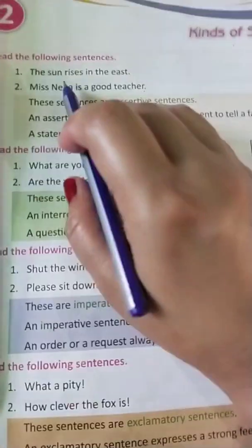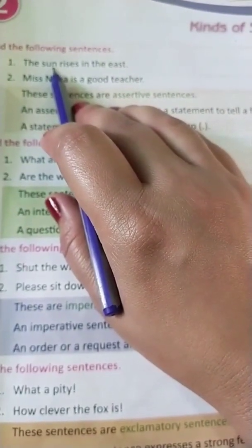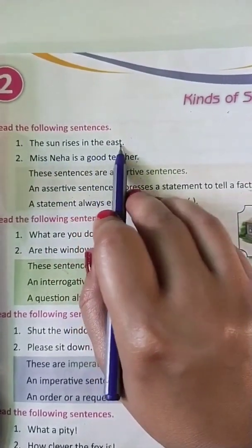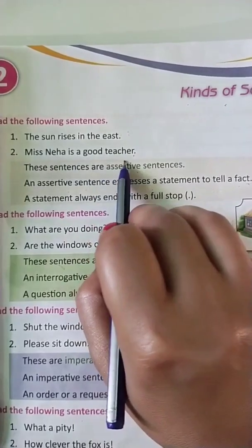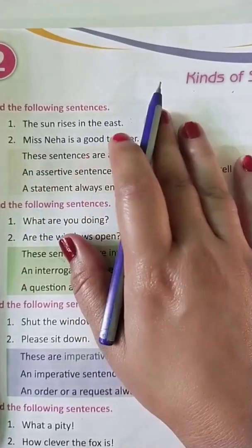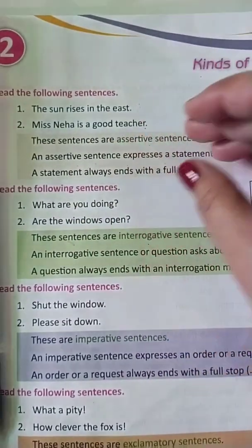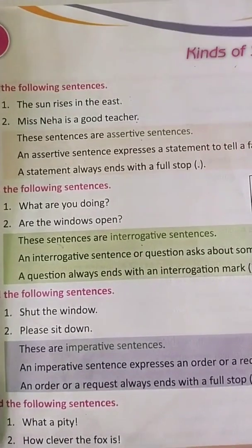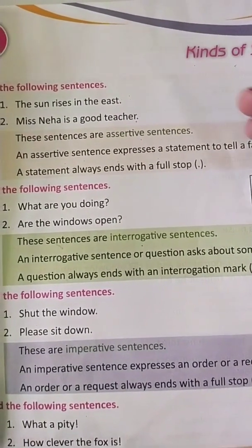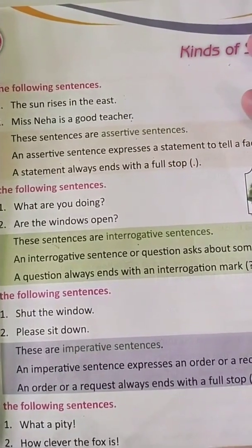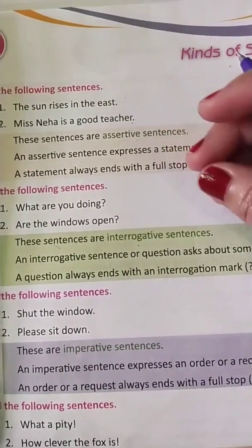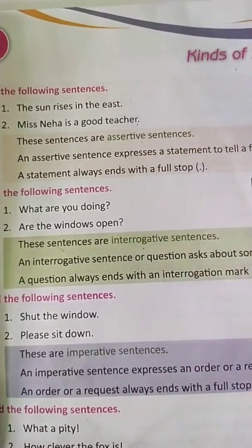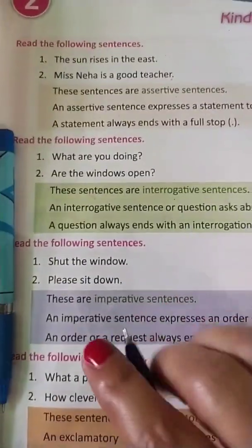More examples are here. The sun rises in the east. Miss Neha is a good teacher. Okay, children, this is a normal statement. What is a statement? Whatever we are speaking normally with our friends is a normal statement, which does not have an interrogation and does not have a negative sentence in it. Means no, not is not given, only a simple statement. I'm doing this, I'm going there. These all are your statements only.